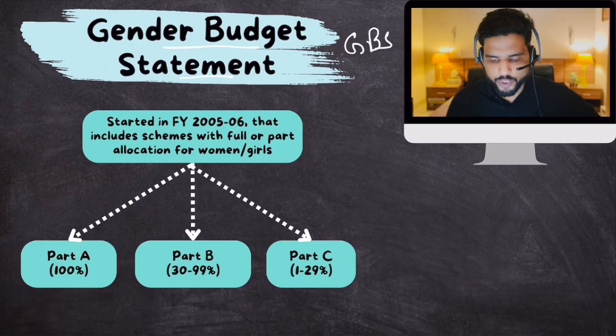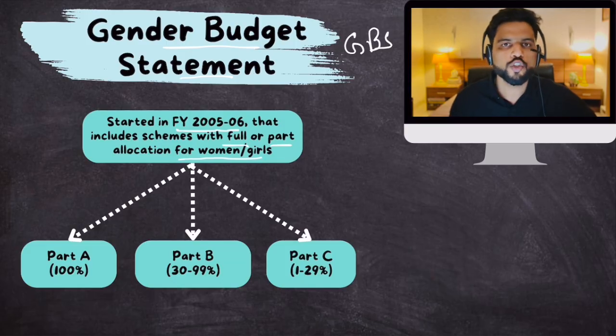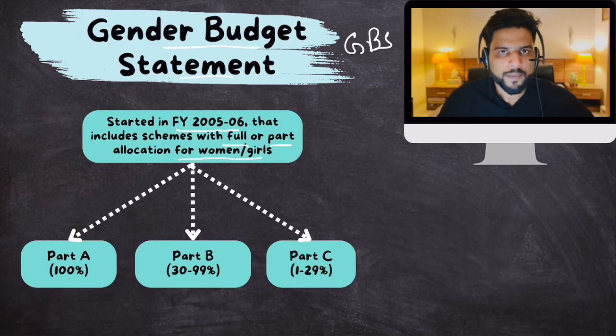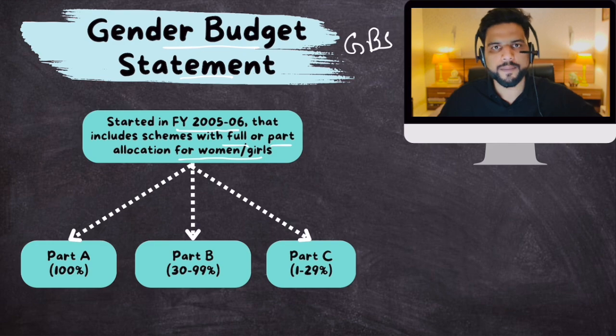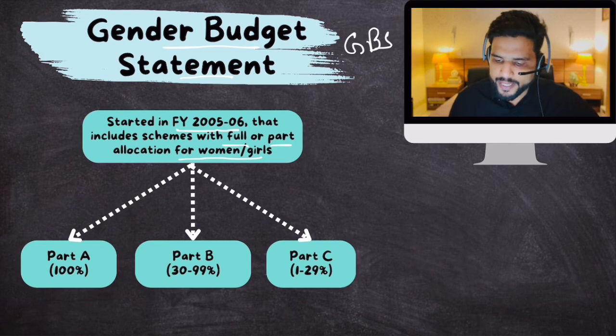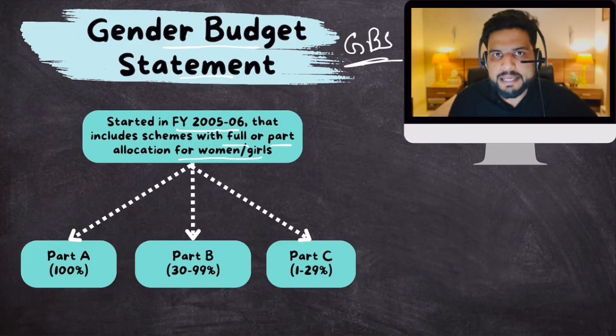Okay. This process was started in financial year 2005-6, and it includes schemes with full or part allocation for women and girls. So all schemes in which budget is allocated to women or girls, either fully or partially, shall be listed down. Now within this gender budget statement, all the schemes are divided into three parts.